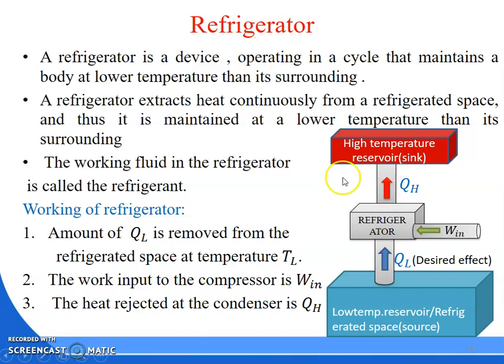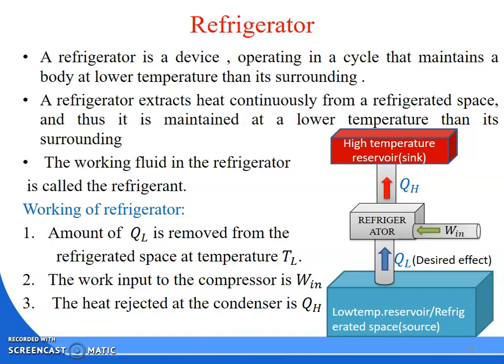Which case? Refrigerator. So what is your desired effect? The desired effect is to maintain low temperature, means QL. You have to maintain QL, and QH amount of heat will be rejected. How will the heat be transferred from QL to QH? When you give the work input to the compressor. You can see in the refrigerator there is a black vessel where the wire is connected; when you supply power, the compressor will run. The same is in the air conditioner also, that compressor.